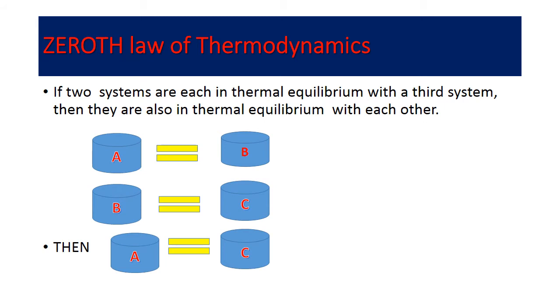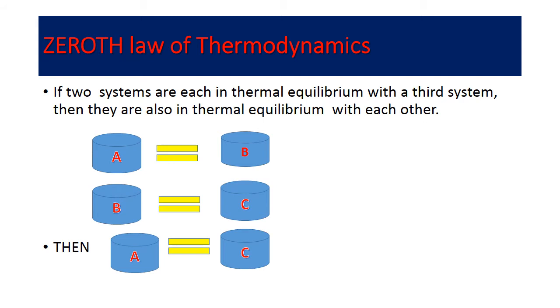If I say that temperature TA is equal to TB, that means the cylinder A is in thermal equilibrium with cylinder B. And if I say the temperature TB is equal to temperature TC, that is the cylinder B is in thermal equilibrium with cylinder C, then we can say the cylinder A and cylinder C are also in thermal equilibrium. That is TA is equal to TC.